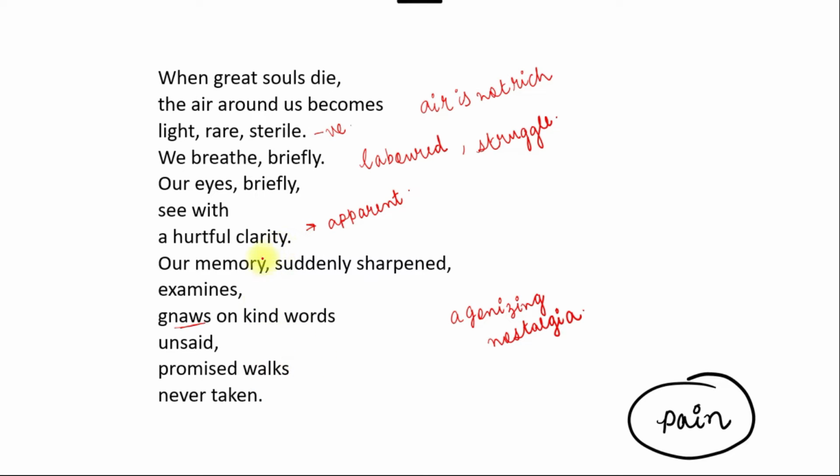So if you see here, it is apparent that the poet wants to focus on remorse. What is remorse? Repentance. Guilt that, oh my God, I should have said kinder words or I should have kept the promises that I had told I would. So here we can see pain.